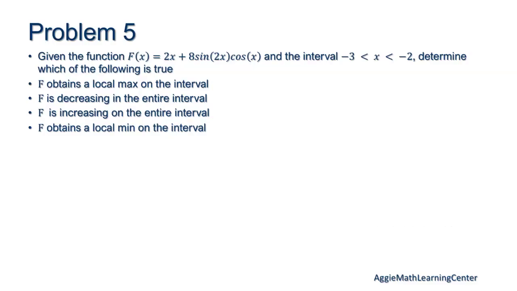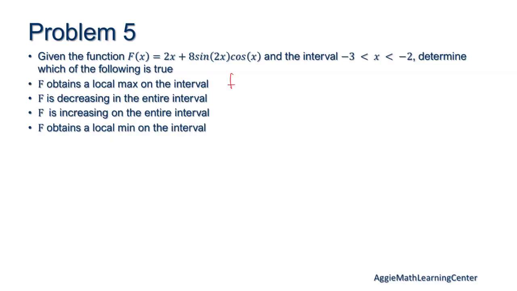Okay, so the problem is asking us, with this function on the interval -3 to -2, to figure out if there's a local maximum, a local minimum, or if it's decreasing or increasing on the entire interval. I know that we just gave you those two options, but if you get a problem like this, it's definitely just the first derivative test, because you just want to know what the slope's doing. The second derivative of this function is super annoying to take. Trust me, I did it and it's not very fun.